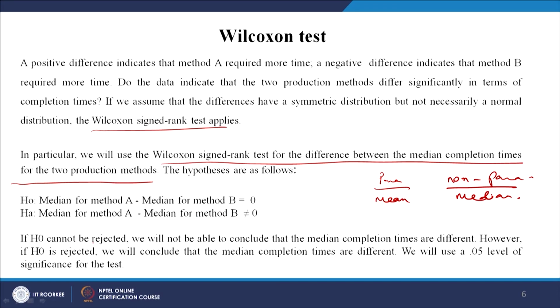If H0, the null hypothesis, cannot be rejected, we will not be able to conclude that the median completion times are different. However, if the alternative is accepted or H0 is rejected, we will conclude that the median completion times are different. Obviously, we are using a 0.05 level of significance.